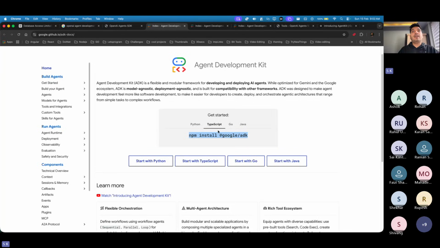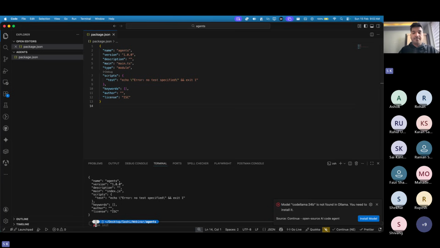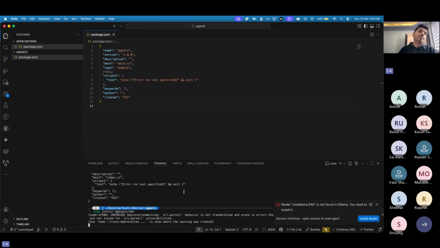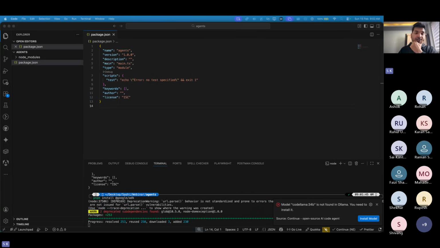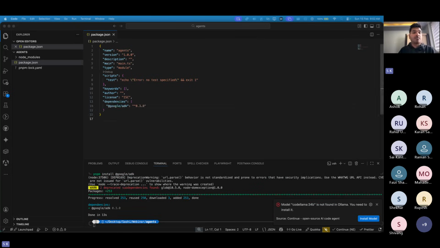So I make use of pnpm to do the job. Let me go back here and grab this, and I'll say pnpm install @Google/ADK. There is also a package that helps you during development, where you can use the dev tools. So I will also be installing that: pnpm install @Google/ADK DevTools.